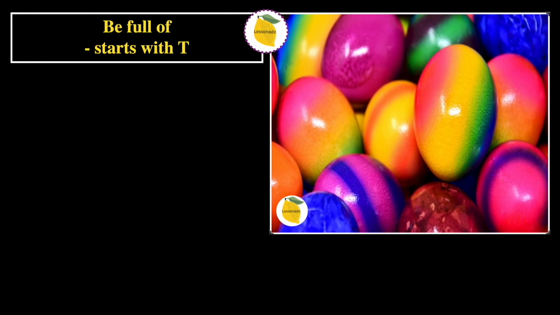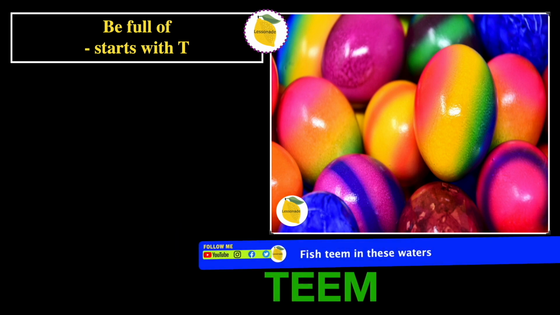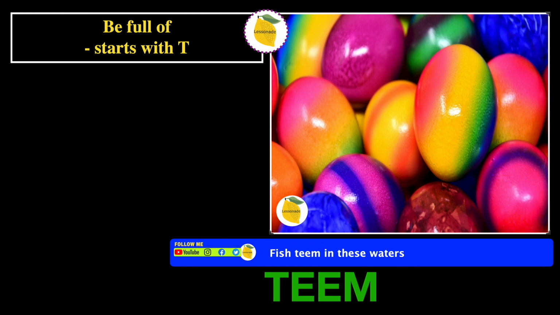The next one is be full of, starts with T. And in this picture, we can see something that is full of Easter eggs. And they're obviously very colorful Easter eggs. So therefore, the word will be teem. And the sentence for teem is that fish teem in these waters.